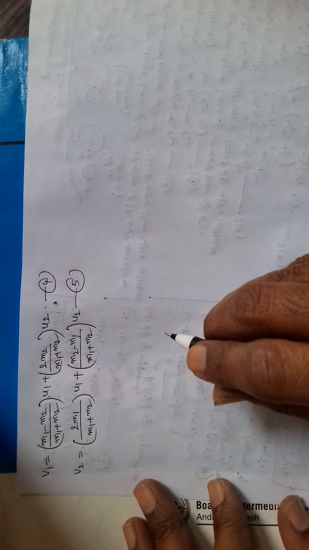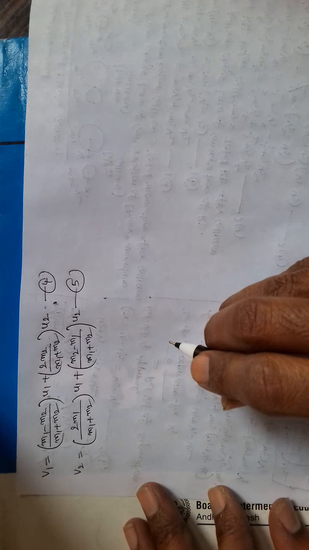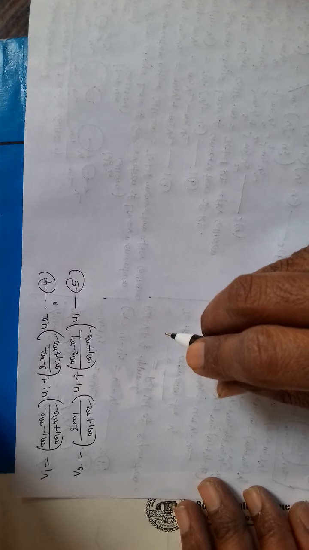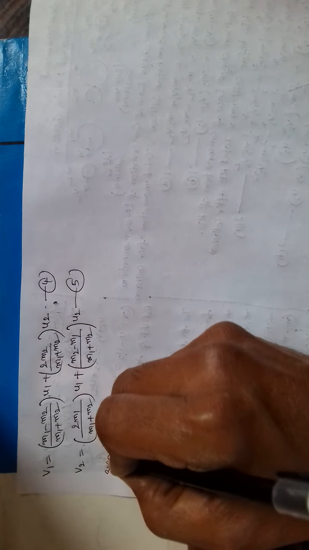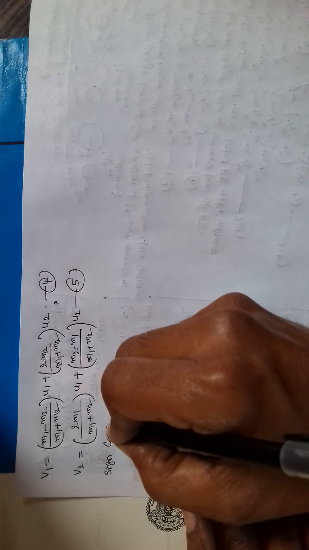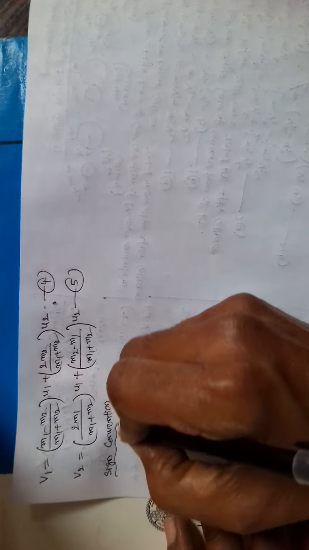So in this way we have derived expressions for final velocities. Now let us consider some special cases. First let us consider sign convention. While using these equations, what sign conventions we must adopt?